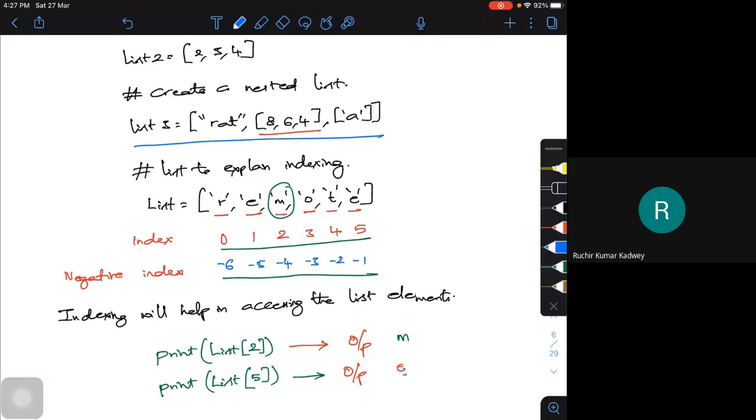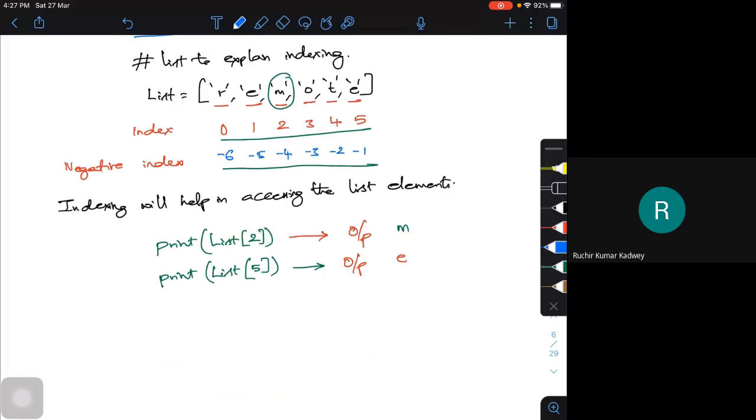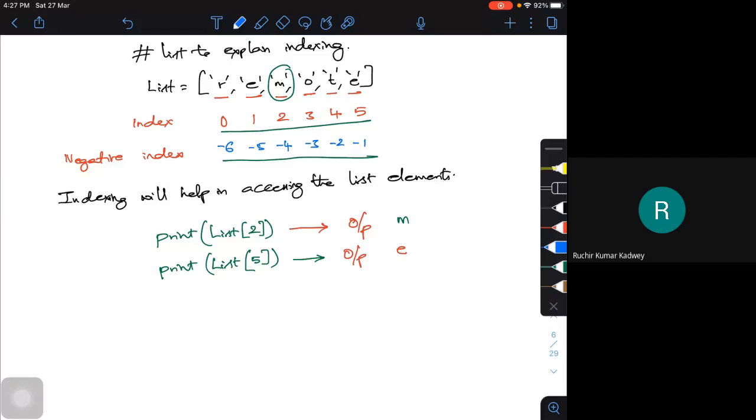So if I go back to the same thing, say for a list, if I try to print the capital list, and I put -2, I want a printout of -2. What will be my output? It is T. Because the moment I give the negative indexing, it starts with -1 from the right.